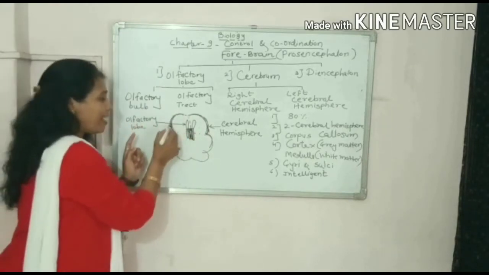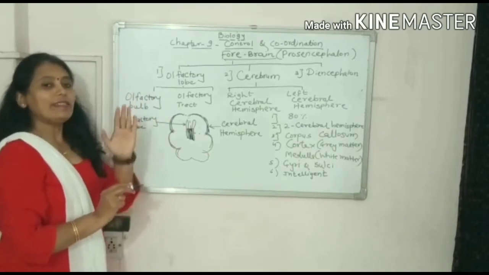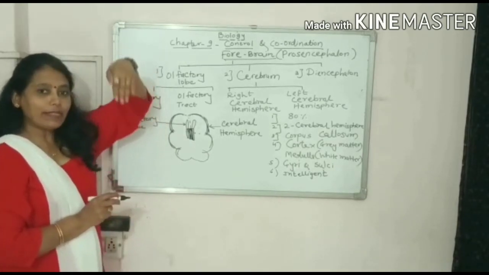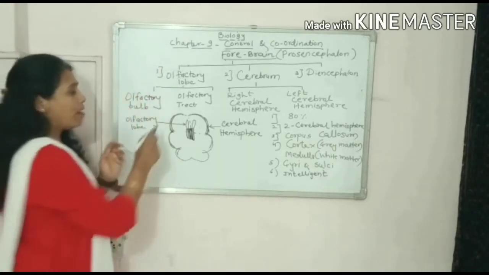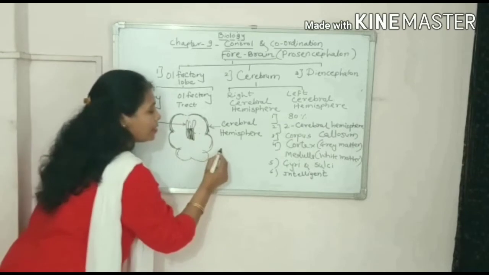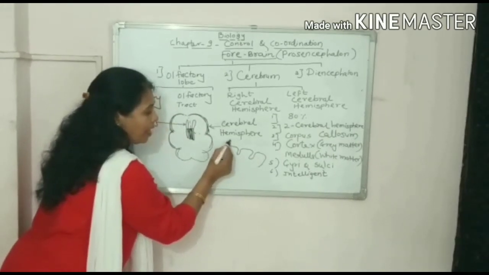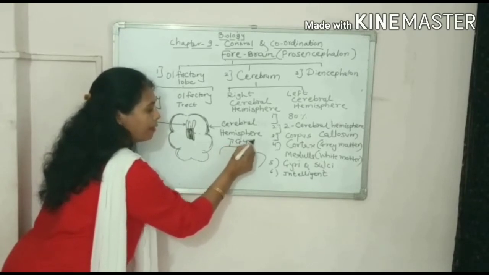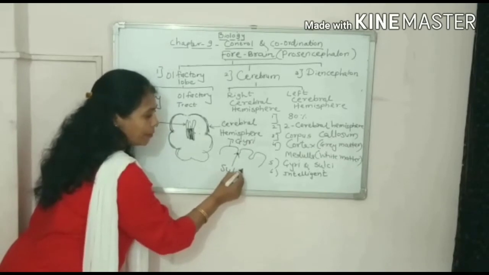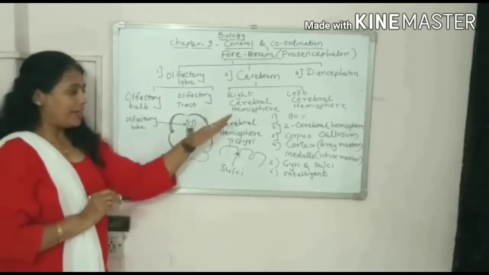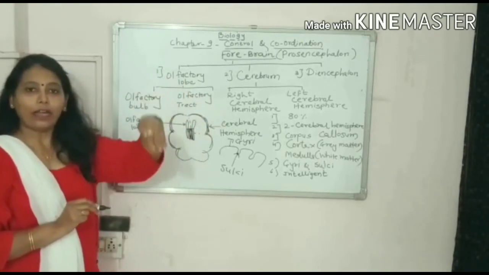Now these cerebral hemispheres, or our brain, are not smooth. They consist of so many elevated parts and depressed parts. The elevated, bulging parts are called gyri, and the depressions are called sulci.